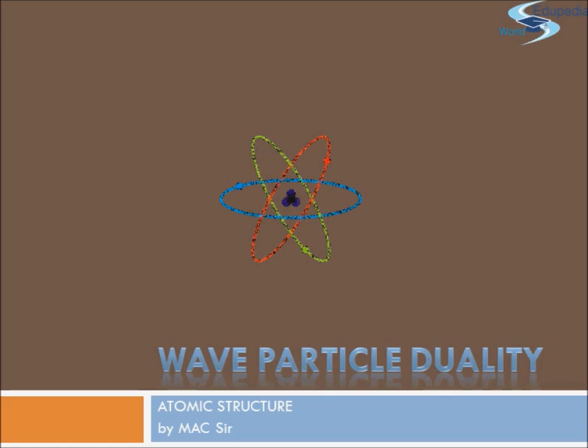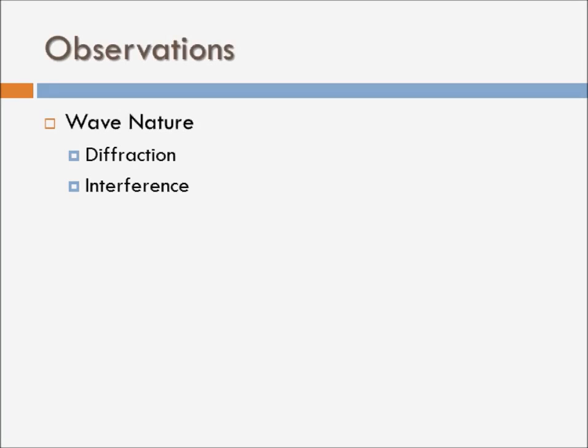For now, let us see how the electromagnetic radiations, the light ray which we see, or the light ray which we cannot see but which we can feel, has two different behaviors. One behavior is a particle behavior, like your cricket ball or tennis ball, and the other behavior is the usual behavior that you expect from waves. So what were these observations? The observations which supported the wave nature of electromagnetic radiations were diffraction and interference.